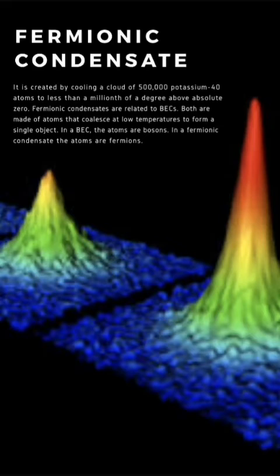And the last state of matter is fermionic condensate. It is created by cooling a cloud of 500,000 potassium-40 atoms to less than a millionth of a degree above absolute zero. Fermionic condensates are related to BECs. Both are made of atoms that coalesce at low temperatures to form a single object. But in BEC, the atoms are bosons. In fermionic condensates, they are called fermions.